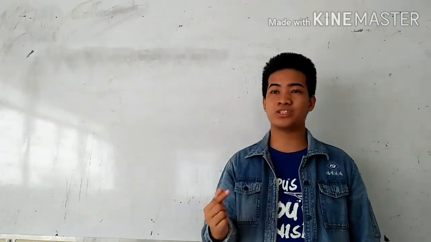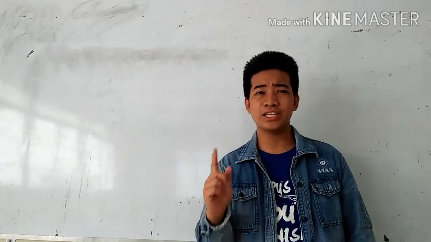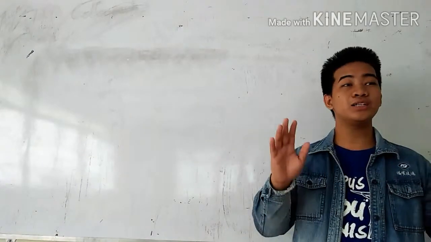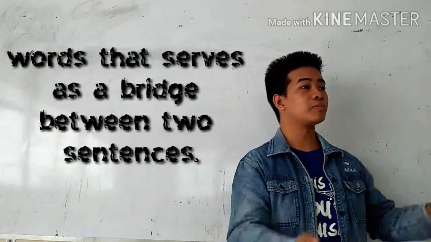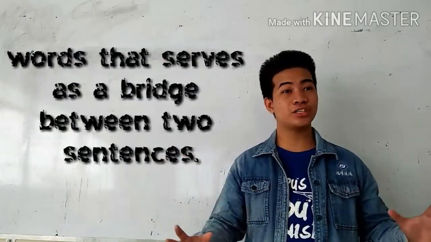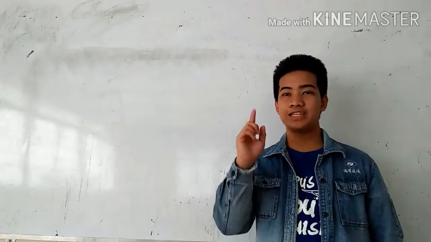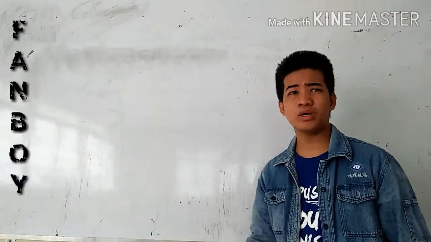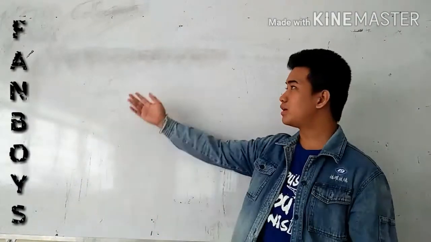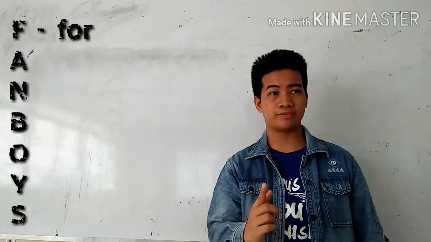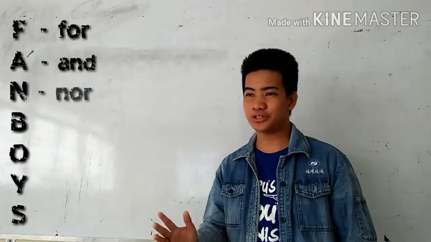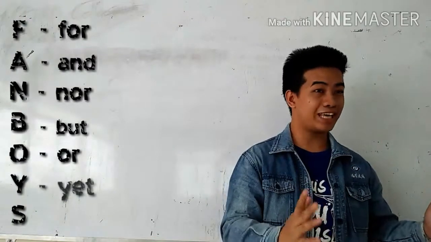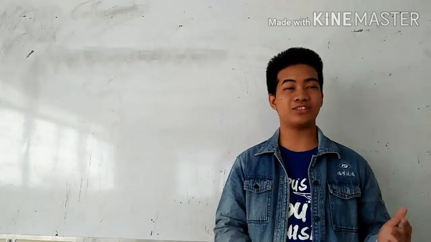I know, guys, that there's a question in your mind: what is a coordinating conjunction, right? Guys, coordinating conjunctions are the words that serve as a bridge from one sentence to another in order to connect them as one. Coordinating conjunctions can be remembered using the acronym FANBOYS. What does FANBOYS stand for? F for for, A for and, N for nor, B for but, O for or, Y for yet, and S for so. Let's move on to its example.